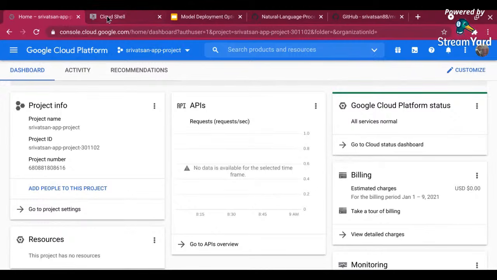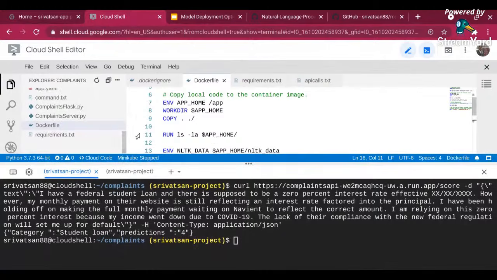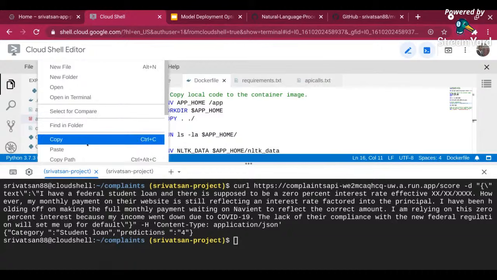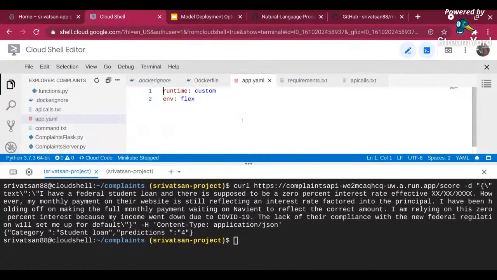Okay, so now let me go back. Let me show how to deploy the same thing in App Engine. Before going there, I will take the questions right after this, because App Engine deployment takes time. In App Engine, you don't have to really build a container itself. It will take care of building the container and deploying it. The only additional thing you need to do to deploy on App Engine is create an app.yaml file. In this, say runtime custom, because we have a custom container to deploy.